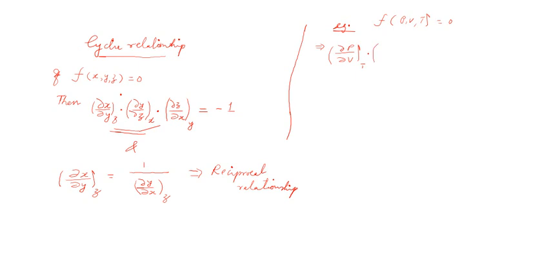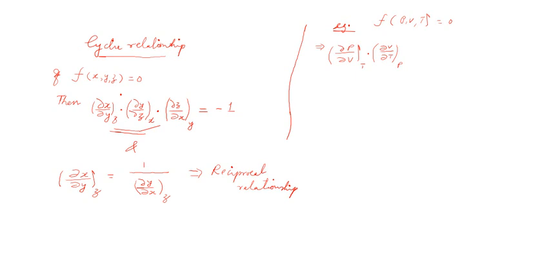P should be replaced with V, V with T and T with P cyclically. So it is dou V by dou T, keeping the remaining one, which is P, constant.